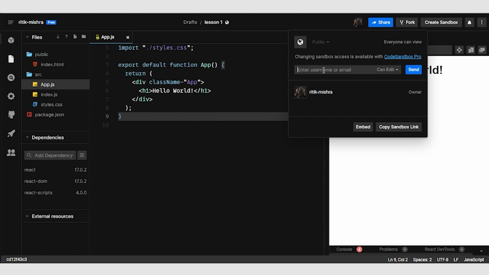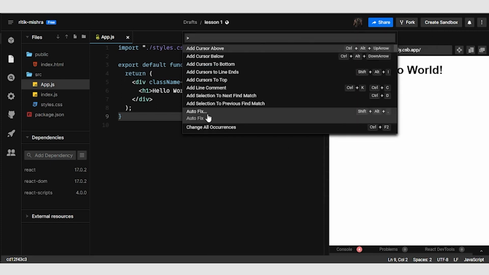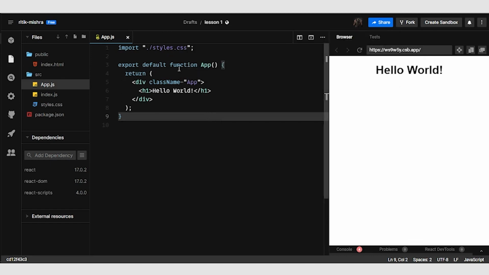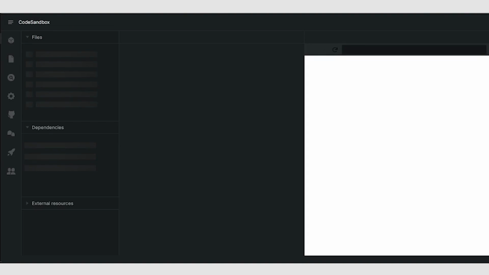You can either type their username or email, or you can simply copy the sandbox link and paste it right here. It is loading.